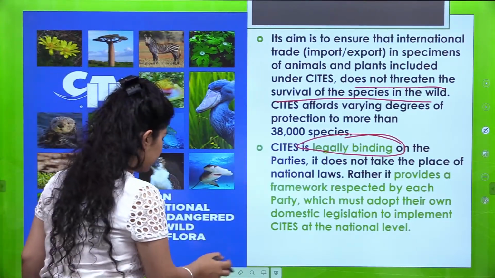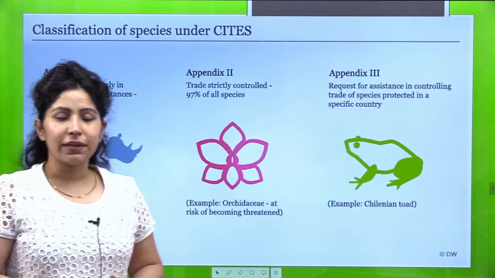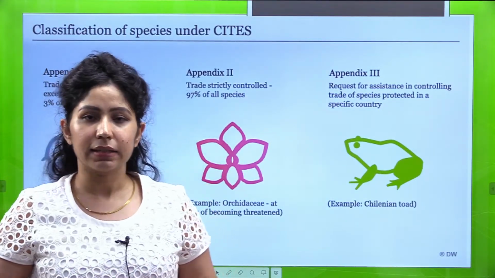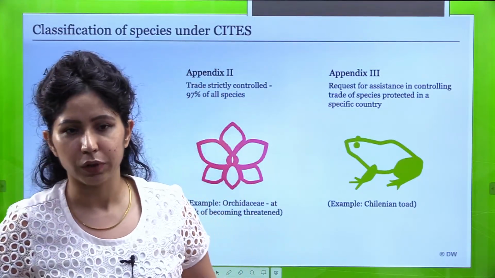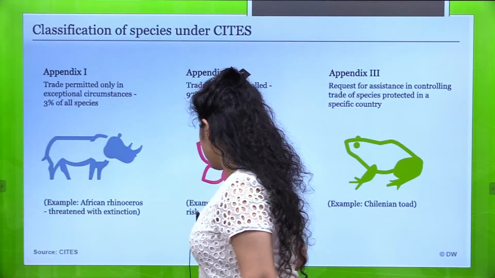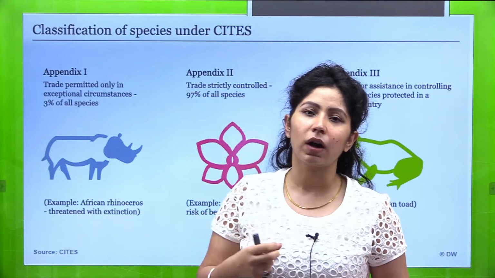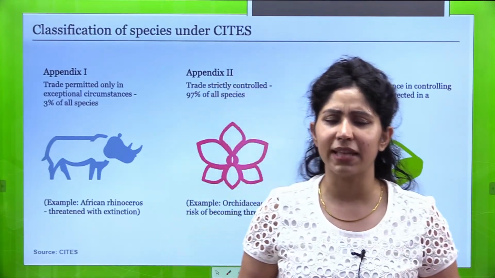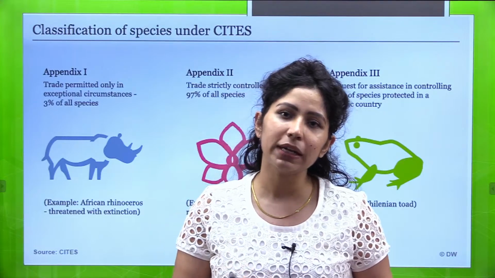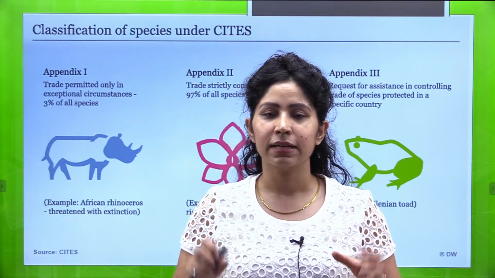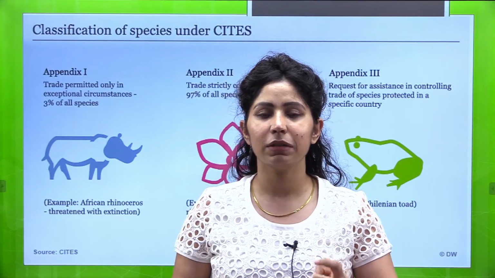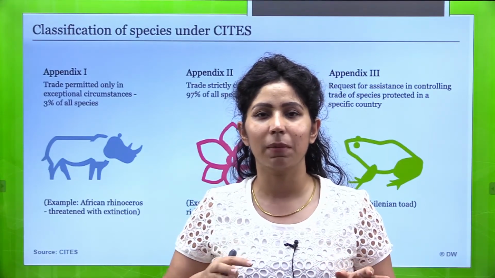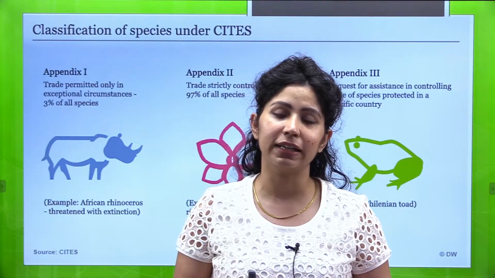So now there are 3 appendices that are a part of CITES. This is very important from your prelims point of view. Appendix 1 for any law, किसी भी law का जो appendix 1 होता है या section 1 और schedule 1, it will deal with the most important things. Most important चीज़ें क्या होंगी biodiversity से related? They will be the animals or plants which are about to get extinct or which are critically endangered.